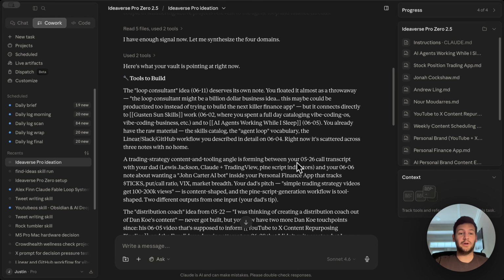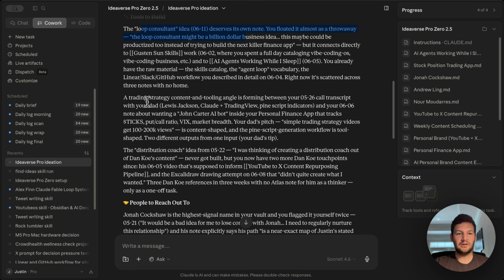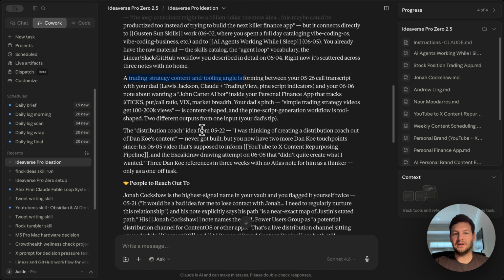Wow, so this is some pretty amazing output right here from the skill. So it's recommending certain tools to build based off of what I've talked a lot about in my notes. So the loop consultant idea is definitely something that I've been thinking about that I just recently added to my note. So this might get graduated into a project, a content idea, a video idea right here. The distribution coach idea that I can reach out to every time I have a question about social media. So that's something I've written multiple times about.